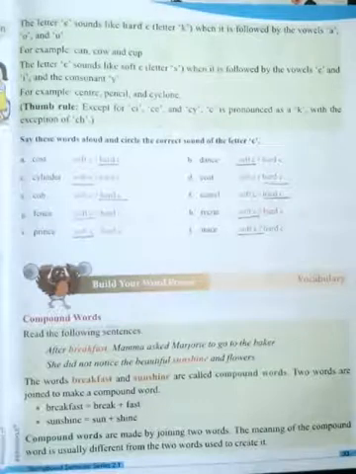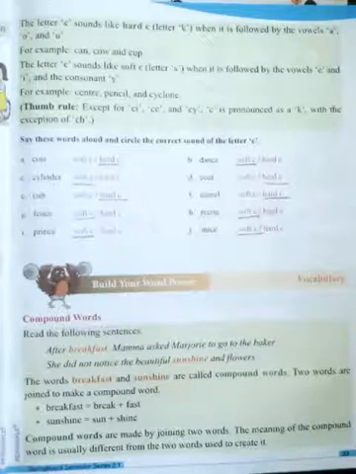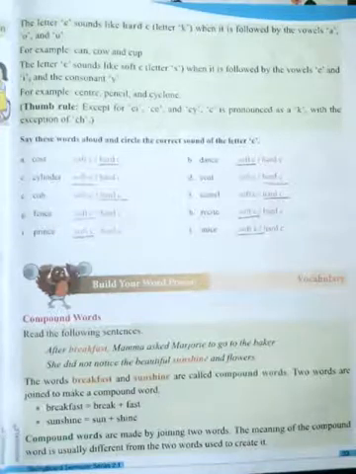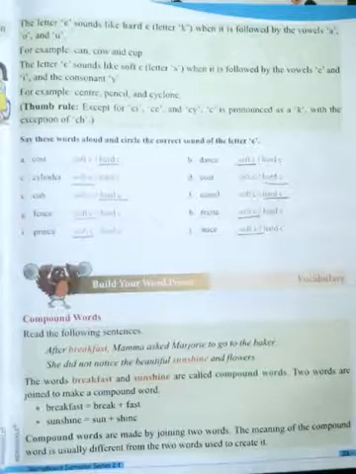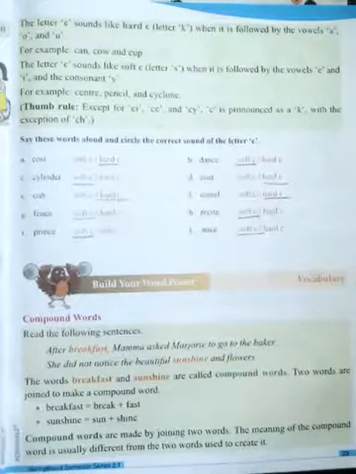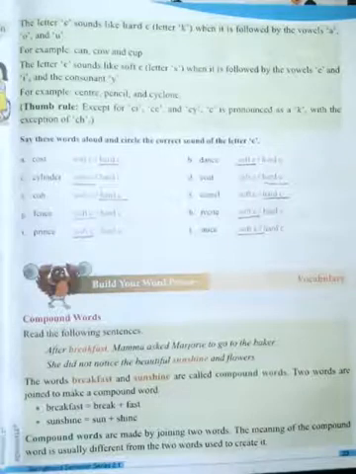The letters are the same, but the sounds differ. How can we identify, and then how should we pronounce? The sound will come as K or S. Okay, it means hard C sound and soft C sound.